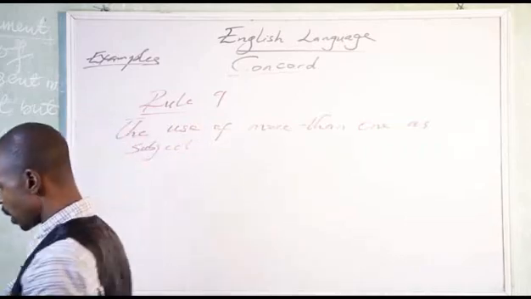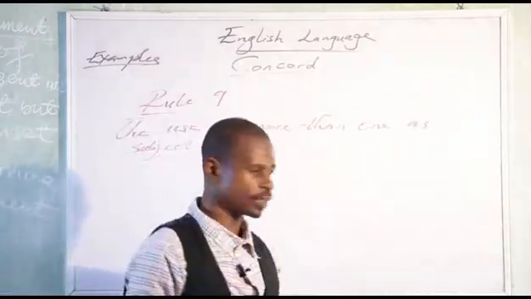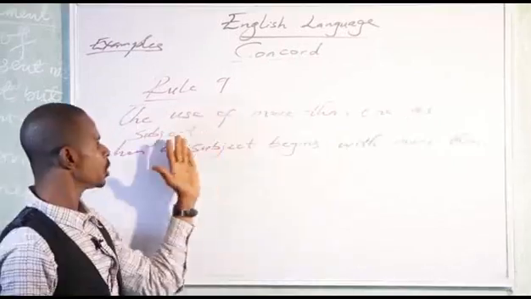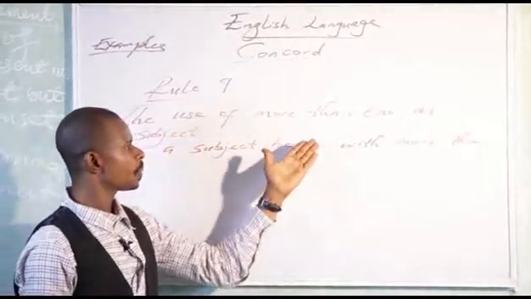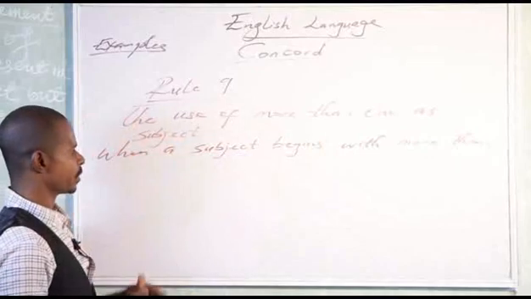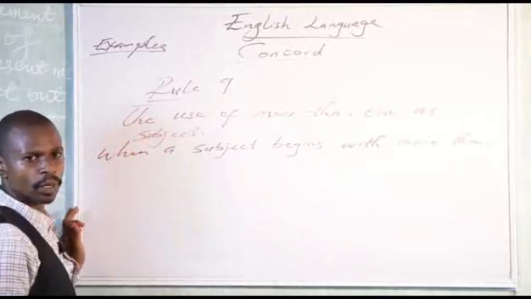The use of more than one as subjects. Okay? The use of more than one as subjects under rule number 9.